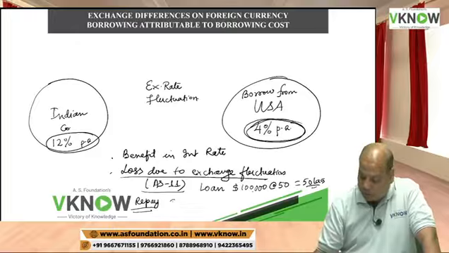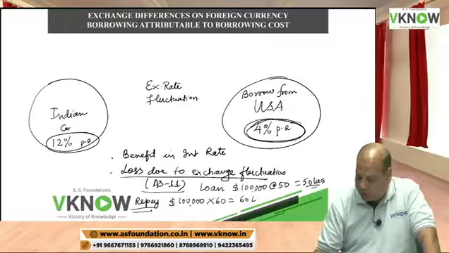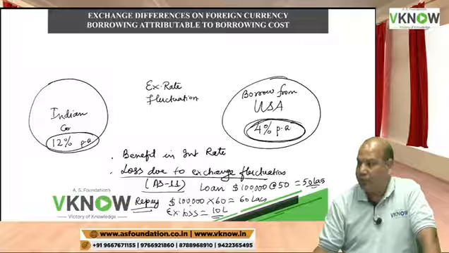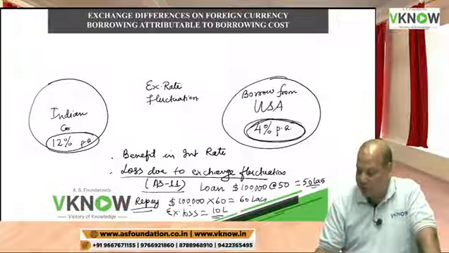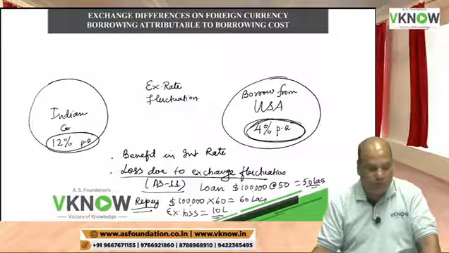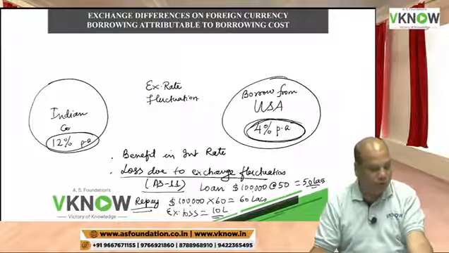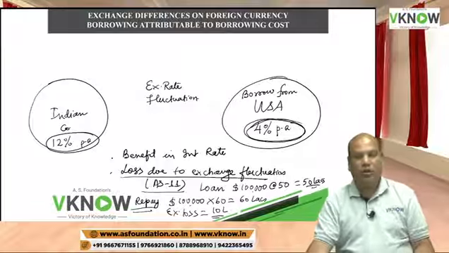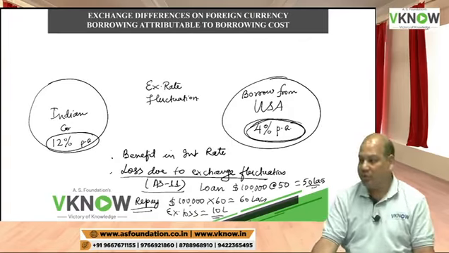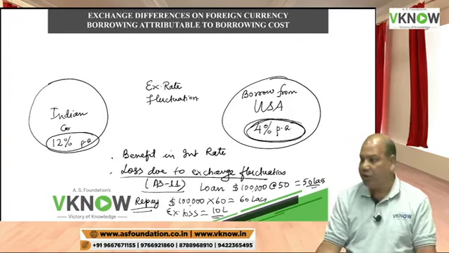Oh my God. So you have to pay 60 lakh rupees. So what is the exchange loss here? Exchange loss is 10 lakh, just because the exchange rate changed from 50 rupees to 60 rupees. The numbers are just for understanding purpose.